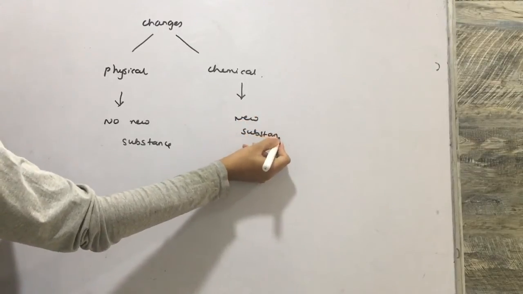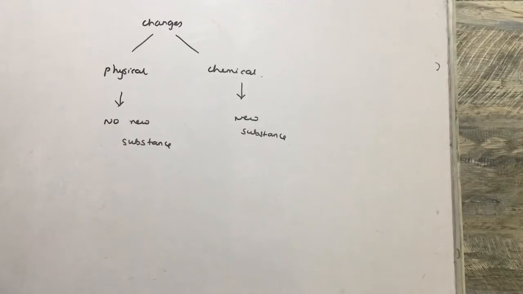For now we will first understand what a physical change is. As I said, a physical change is a change in which no new substance is formed. For example, we can take the melting of ice. When ice melts, we get water. We do not get a new substance, since ice is also a form of water. Second, breaking of glass and boiling of water are also examples of physical change, in which we get the same original substance. So these changes are physical changes.